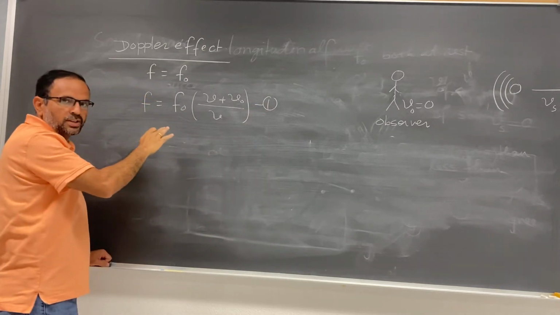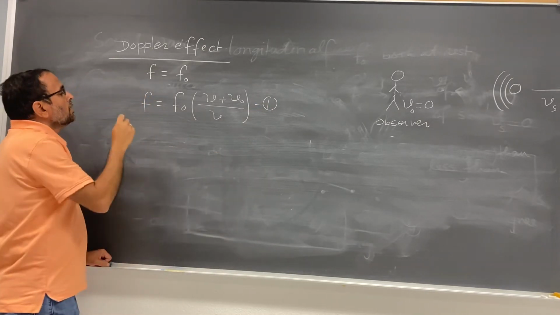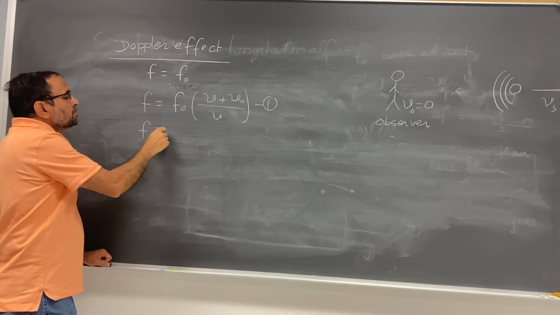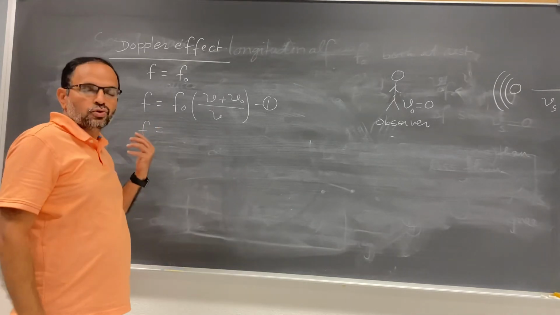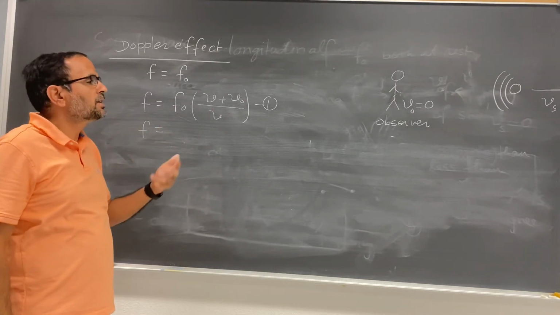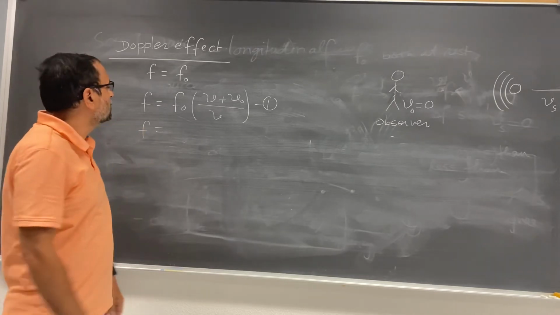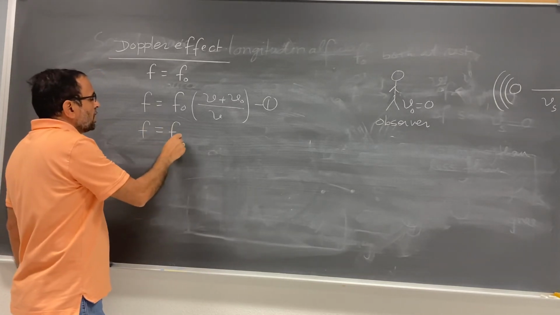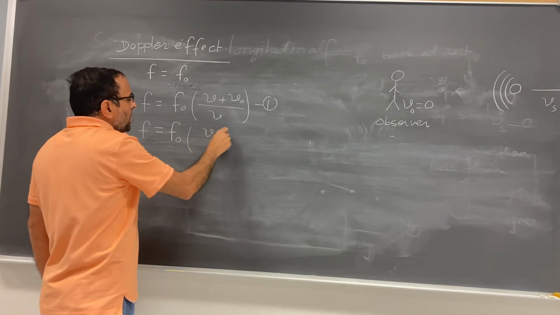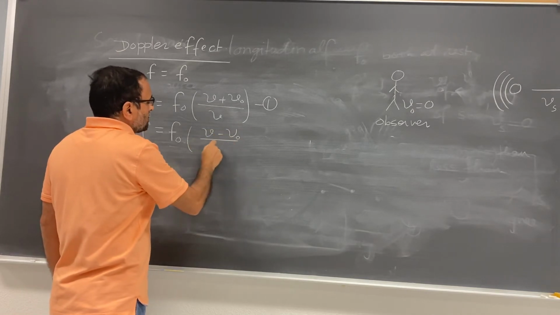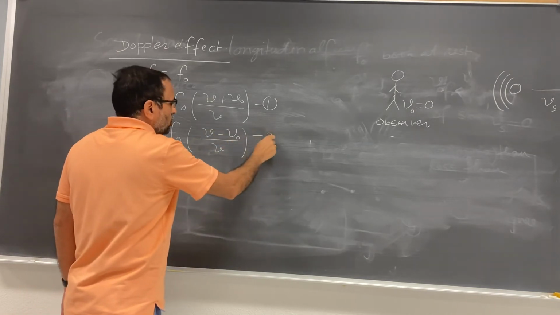This is not a new equation, I already told you about it. Equation number 2, observer is moving away from the source of sound, so in that case the observer hears less frequency. You can write down f equal to f of 0 times V minus V0 divided by V. This is the second equation.